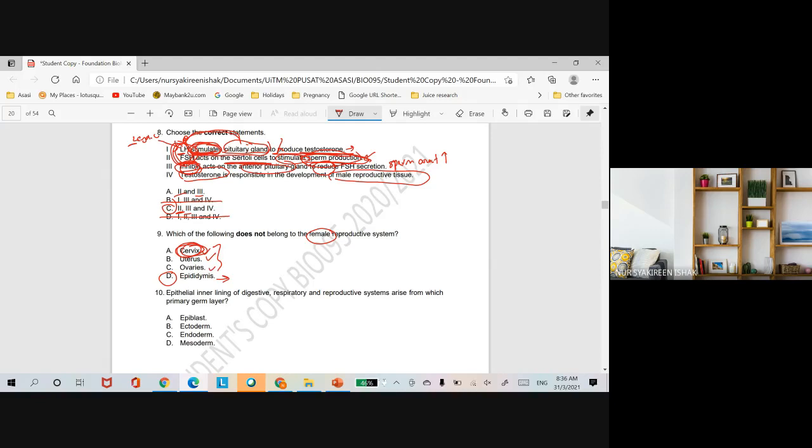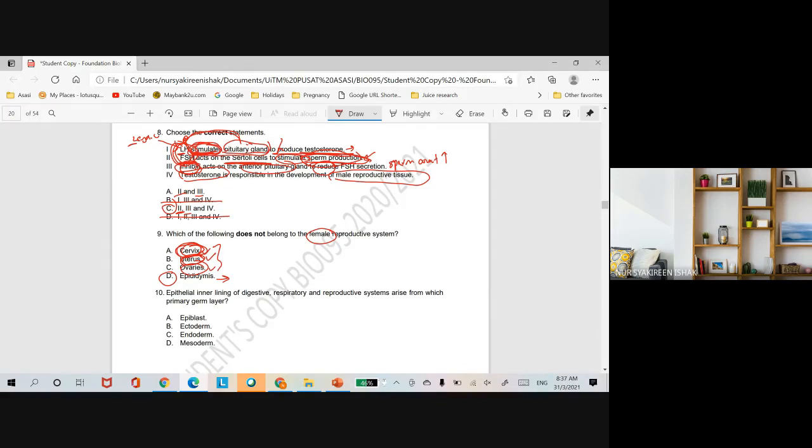So stage yang paling lama is actually the dilation stage. That is the most paling penat lah kat situ. So uterus is where the baby will develop, and the ovary is for the production of female sex hormones, estrogen and progesterone, and where the secondary oocyte will be produced.